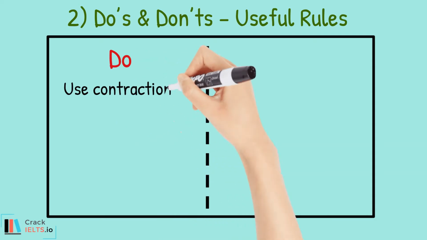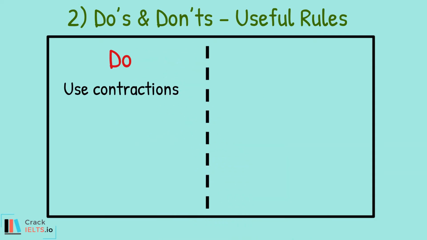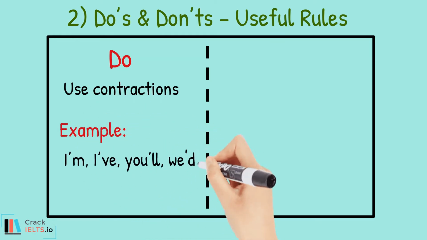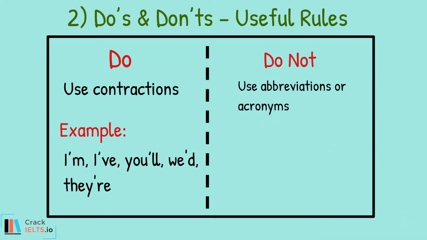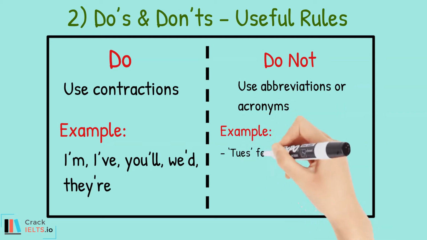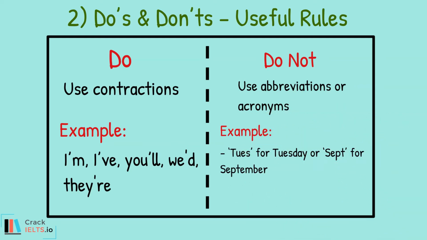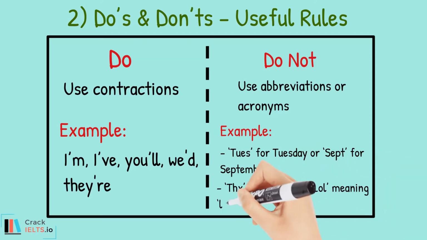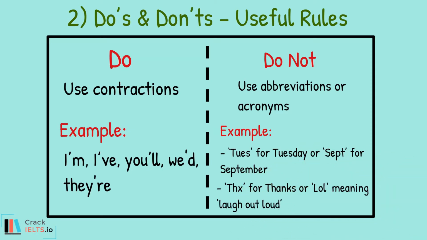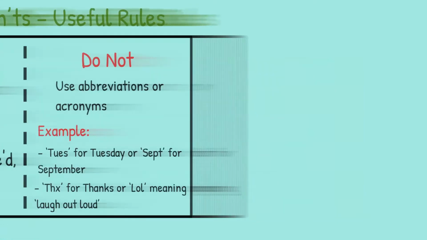Next are the do's and don'ts that are useful rules. Do use contractions. Contractions are the easiest way to show the examiner that you know you are writing an informal letter. For example, I'm, I've, you'll, we'd, and they're. Do not use abbreviations or acronyms. Our text language is full of these. For example, TUES for Tuesday or SEPT for September. These are abbreviations. THX for thanks or LOL meaning laugh out loud are acronyms. They have no place in a letter and you will lose marks by using them.